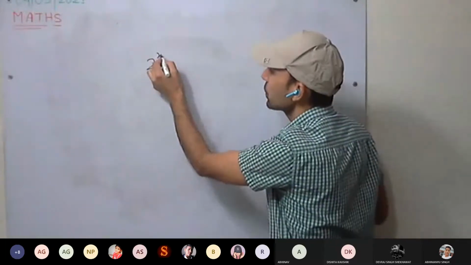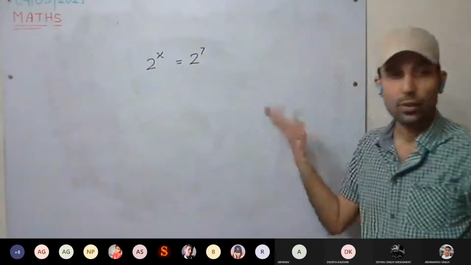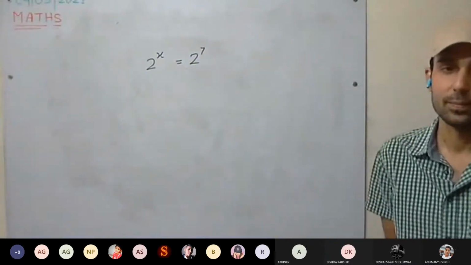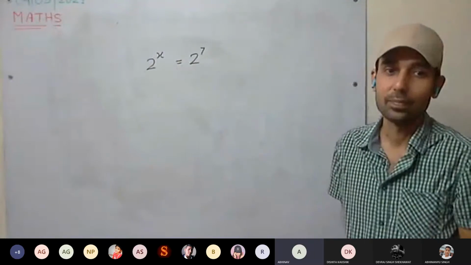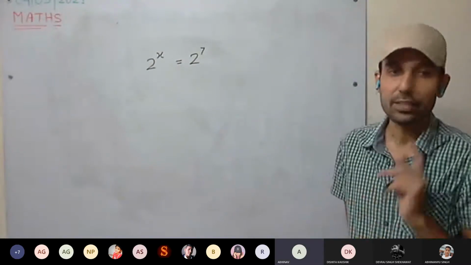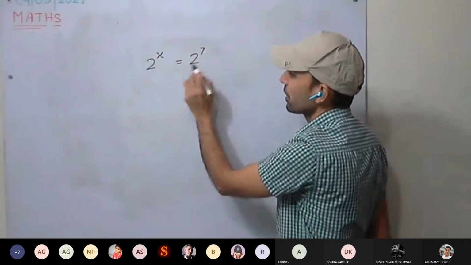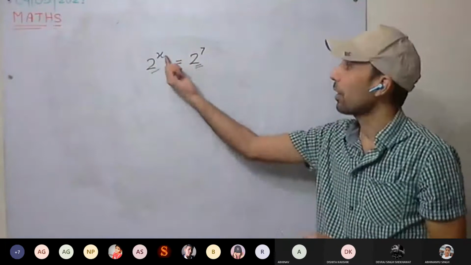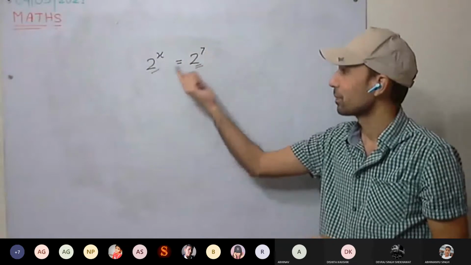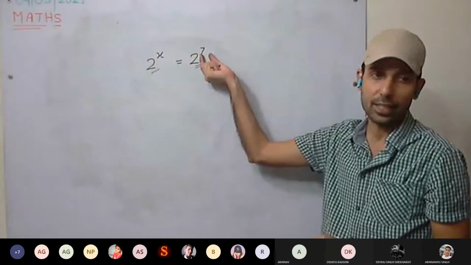Now, if it is given 2 raised to power x equal to 2 raised to power 7, what will be the value of x? 7. Why are we able to compare? Why is x equal to 7? See here, bases are the same. Bases are the same, so powers must be the same. It means left hand side power must be equal to right hand side power.